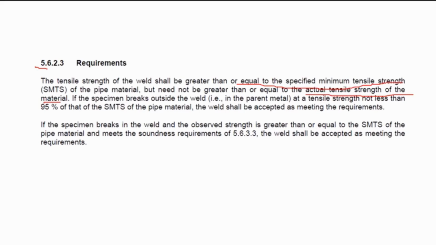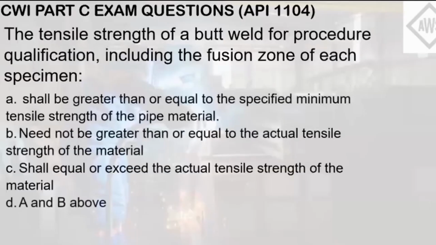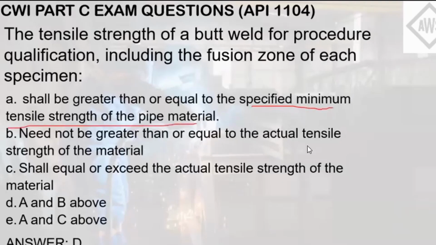For example, for ASTM materials, there are specified minimum tensile strength limits for those materials, so you can refer to that as well. So the answer here must be letter D, A and B above. The tensile strength shall be greater than or equal to the specified minimum tensile strength of the pipe material, but need not be greater than the actual tensile strength.